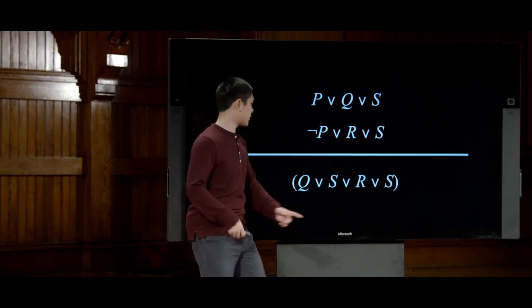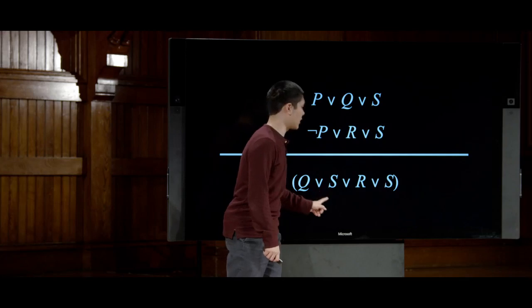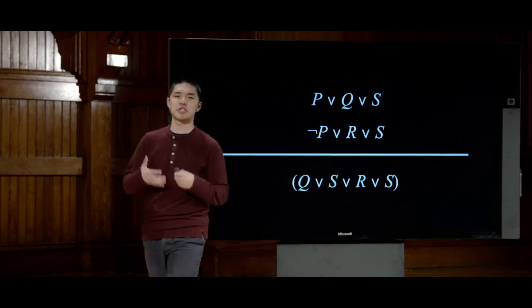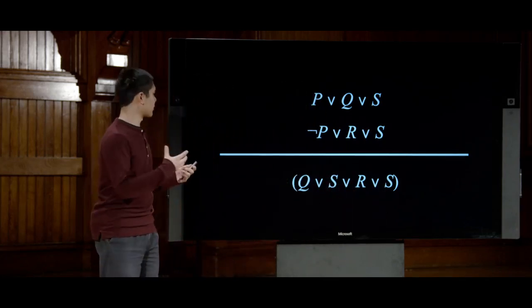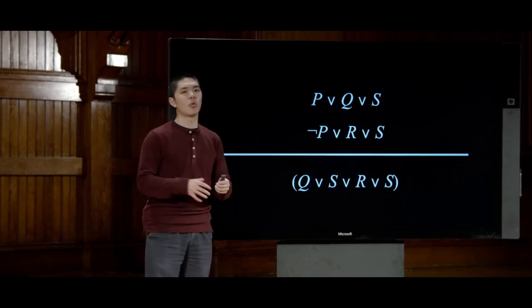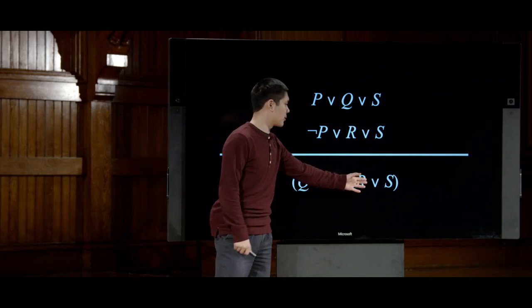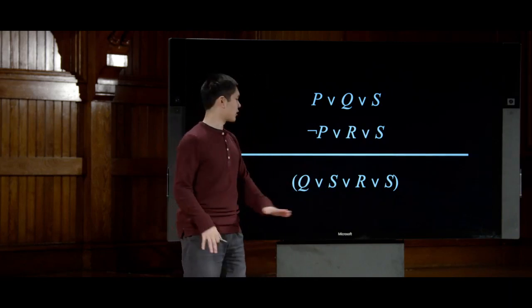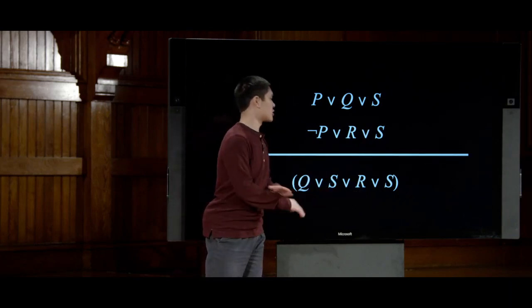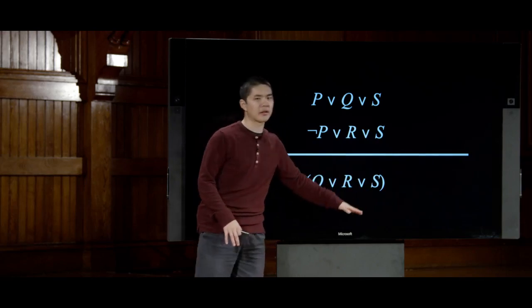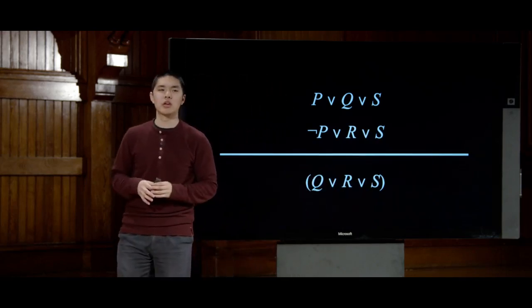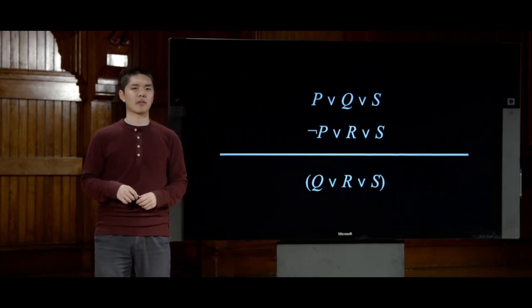But it turns out that this double S is redundant, or S here and or S there. It doesn't change the meaning of the sentence. So in resolution, when we do this resolution process, we'll usually also do a process known as factoring, where we take any duplicate variables that show up and just eliminate them. So Q or S or R or S just becomes Q or R or S. The S only needs to appear once, no need to include it multiple times.